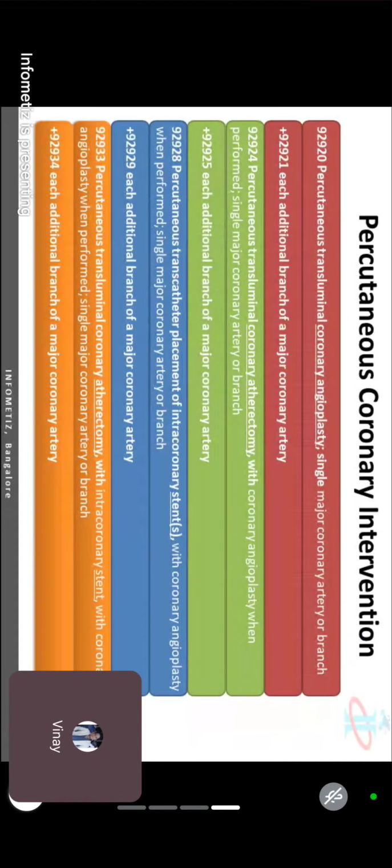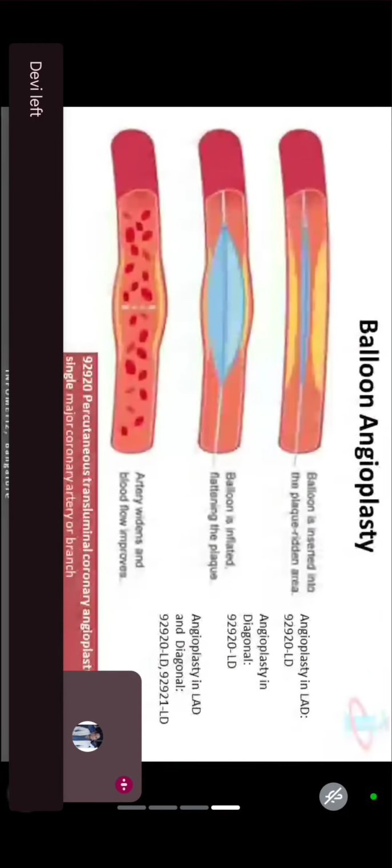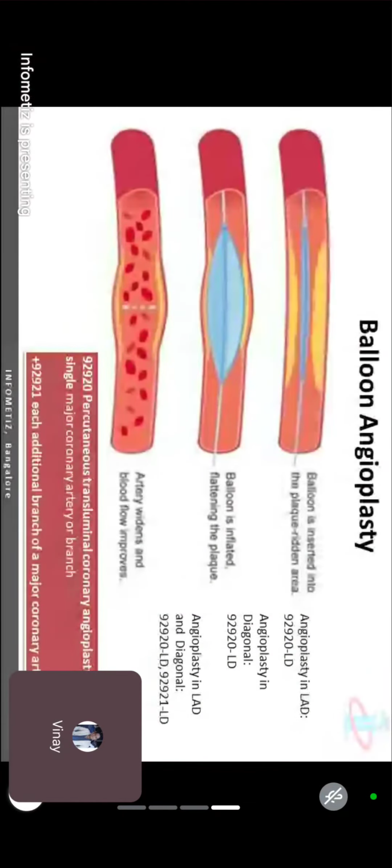Second question: angioplasty in a diagonal. 92920. I cannot code 92921 because for that I need a parent code, and they are doing it only on one branch, only on one part. So I can code only one code, so I will go with the parent code, 92920. But in the third question, they are performing it on the LAD, which is the main coronary artery, as well as a branch.